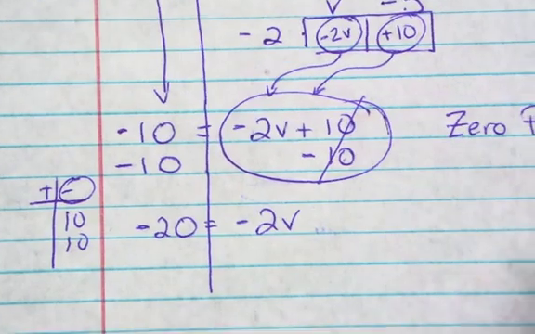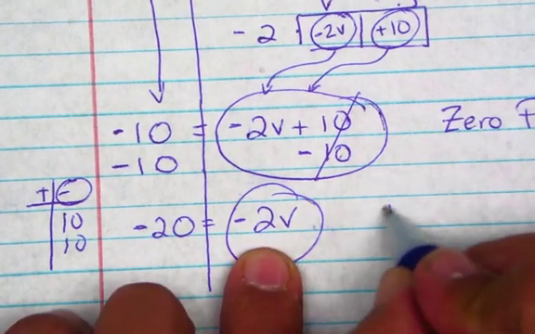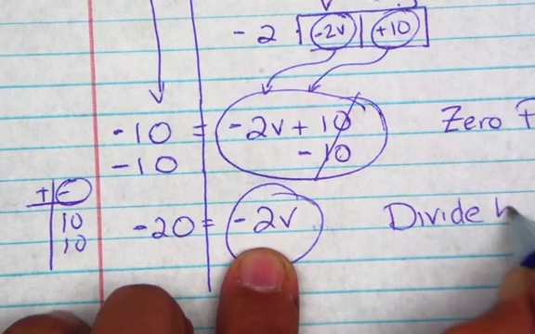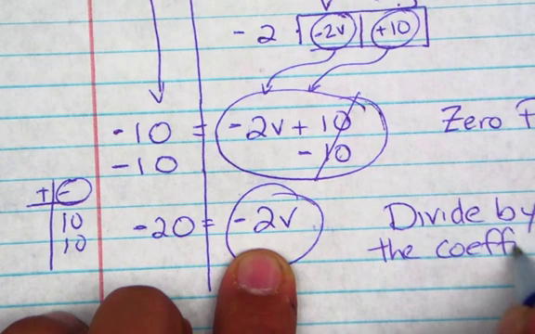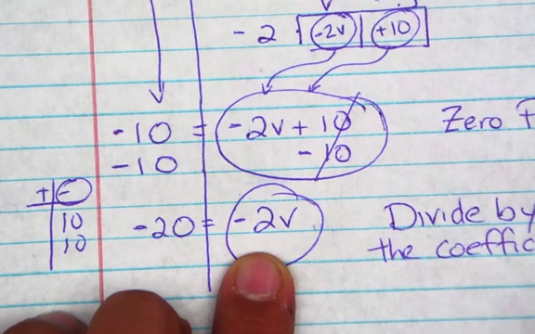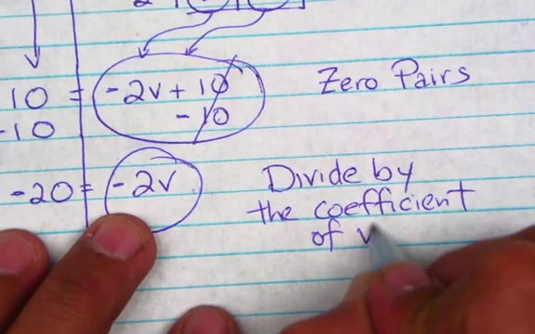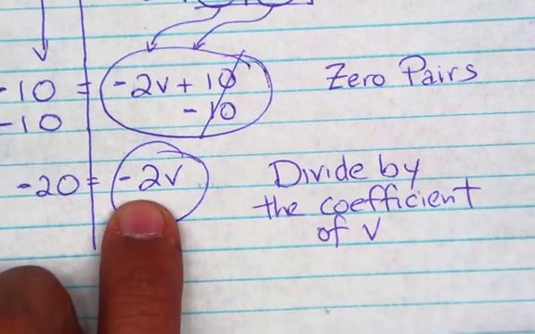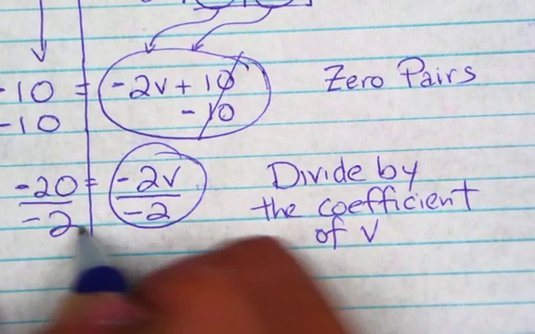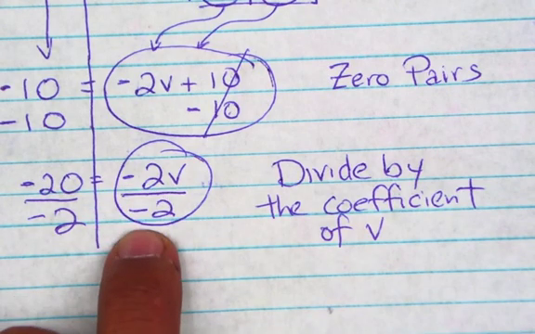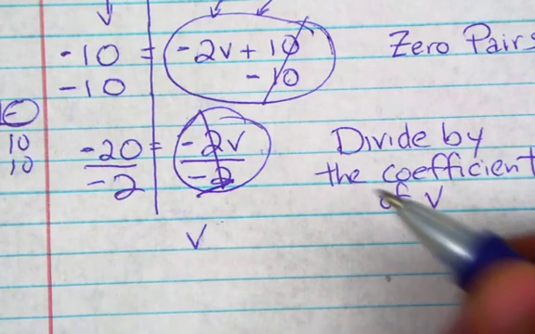Now what's the next step? We still got the v. Negative 2 times v. We got to divide by the coefficient of v, which is negative 2. So divide both sides by negative 2. Negative 2 divided by negative 2 is a 1. That's a 1, so it's going to leave me with v.